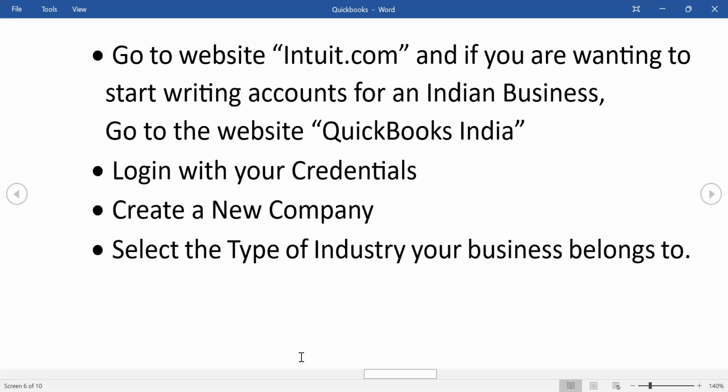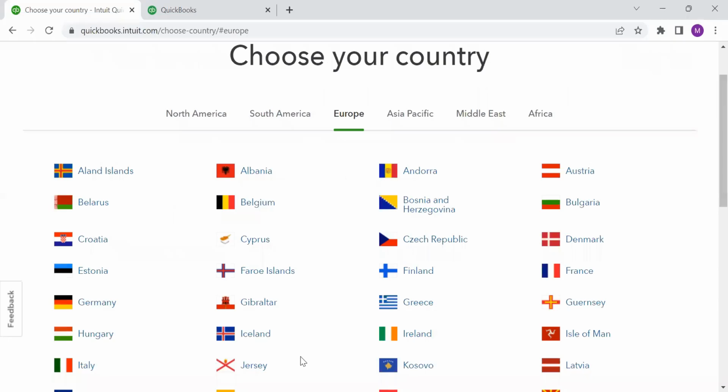What should you do to start working on QuickBooks? You can visit intuit.com. Now, if you want to write accounts for Indian businesses, you can visit QuickBooks India. If you go to the QuickBooks India website, you will be able to start writing accounts for an Indian business. And if you wish to choose one of the countries which I have just shown you, in that case, you will have to go to quickbooks.intuit.com because this is a product of Intuit Incorporation.